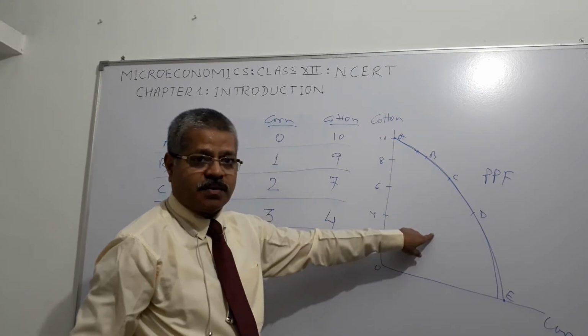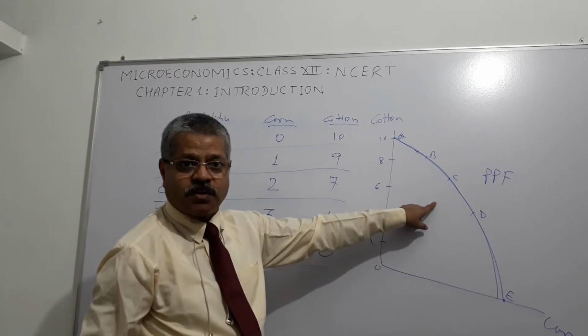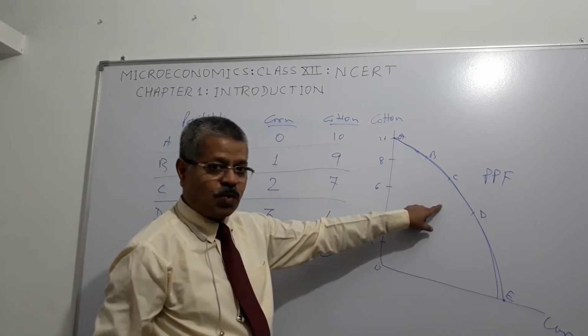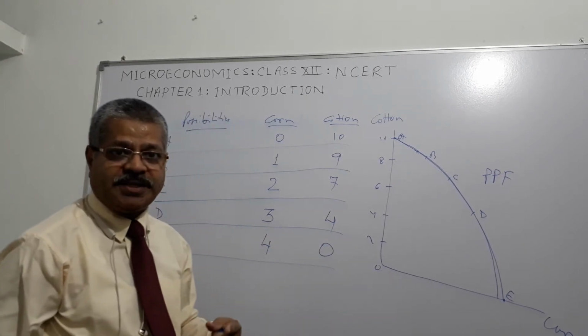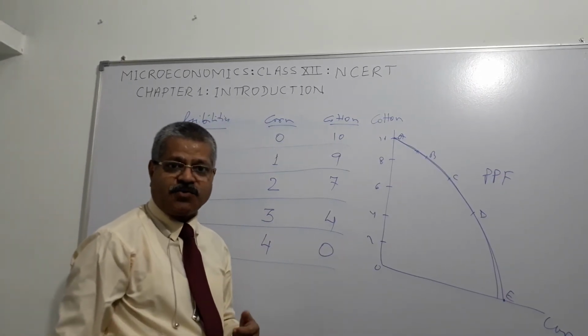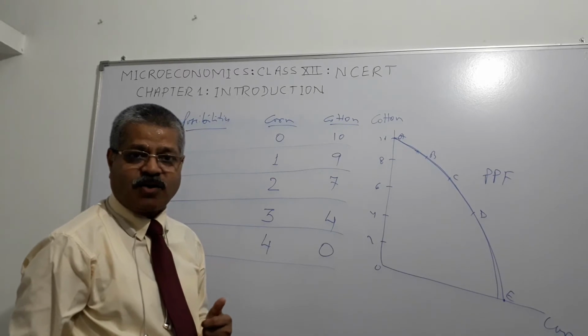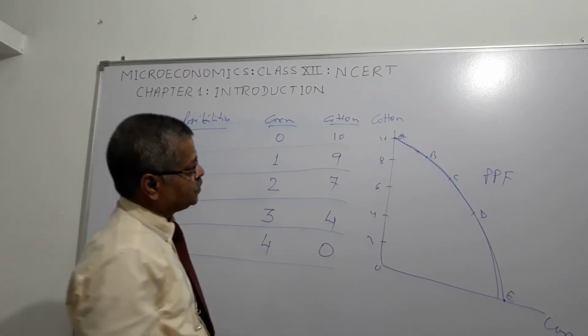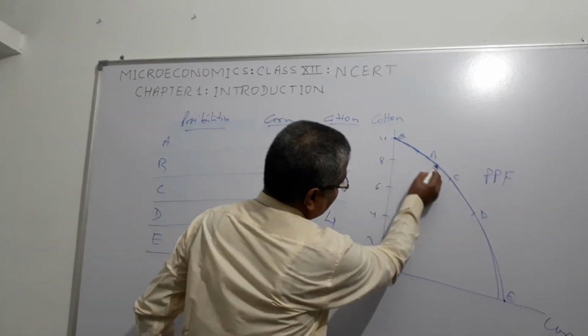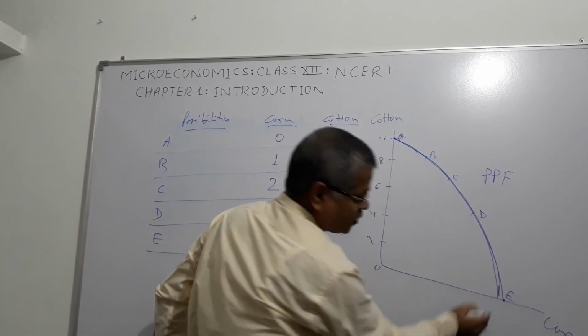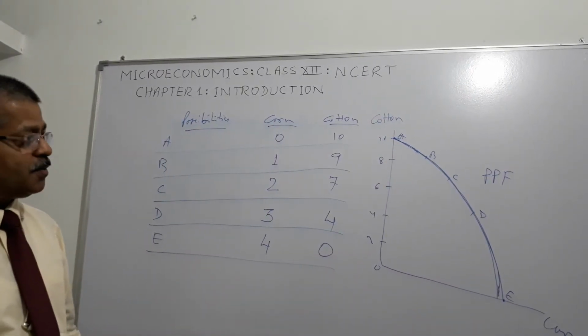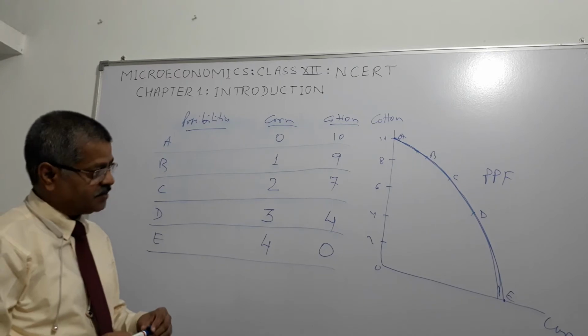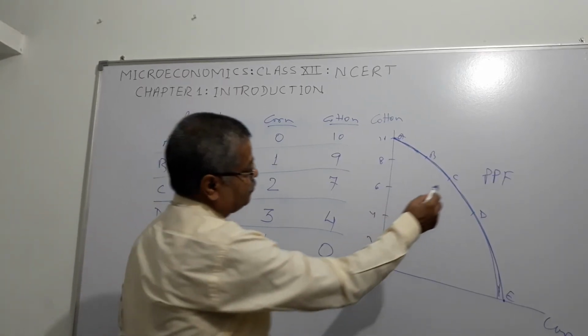Below this curve we could produce, but it shows that some of the resources of society are either underutilized or wasted. They are not put to the right use. So this curve gives the maximum of the production possibility set. This is called the production possibility frontier.